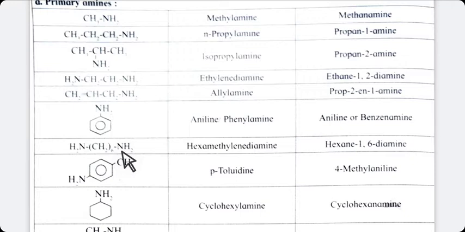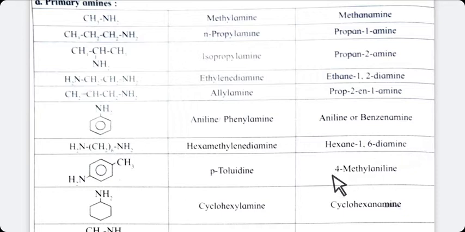One NH2 group is on first carbon atom and another is at sixth carbon atom, because 6 CH2 groups are there. You can number this compound from right hand side or left hand side. And the name of this compound is, because 6 carbon atoms are there, hexane-1,6-diamine.